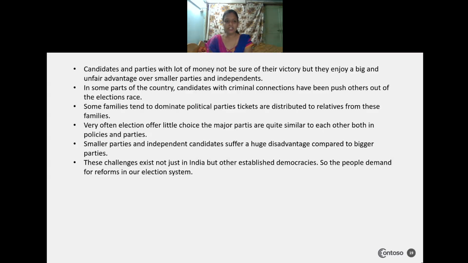So the people demand to reform our election system, so that free and fair elections can be conducted. Some more tough rules and regulations should come in. The people give certain suggestions. This is how the election system works in the democratic form of government. In India, you have learned how the election procedure takes place, and which commission comes under consideration and independently enjoys a lot of powers.